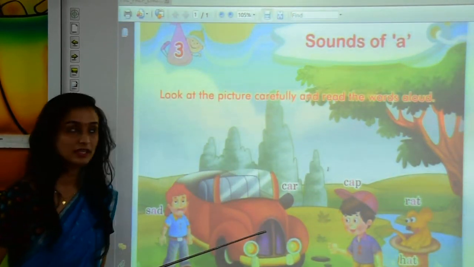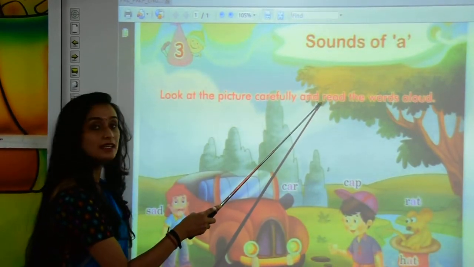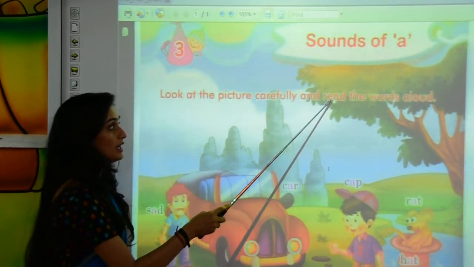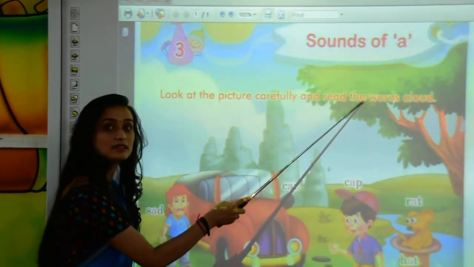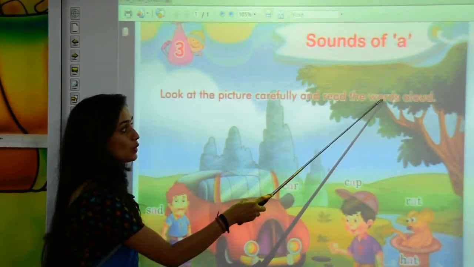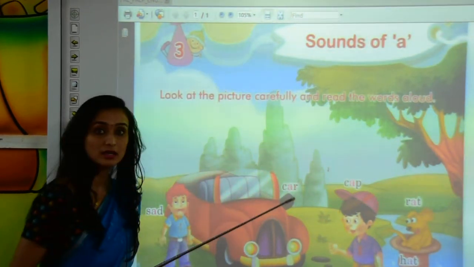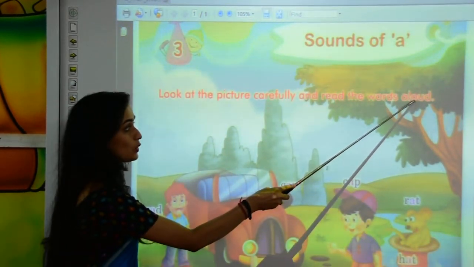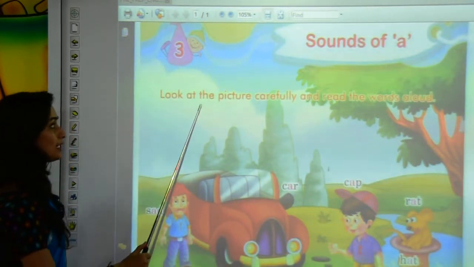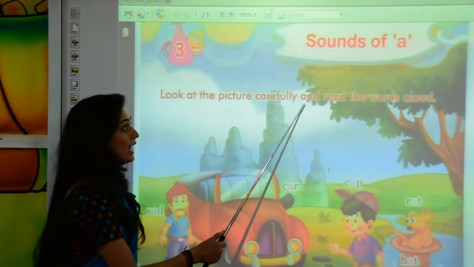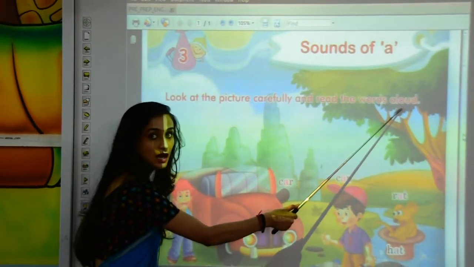C-A-R-E-F-U-L-L-Y, carefully. A-N-D, and. R-E-A-D, read. T-H-E, the. W-O-R-D-S, words. A-L-O-U-D, aloud. Look at the picture carefully and read the words aloud.